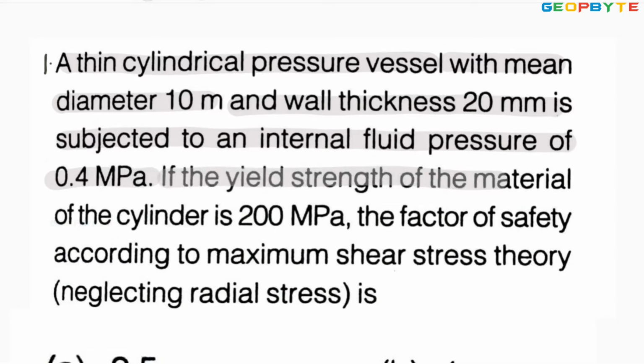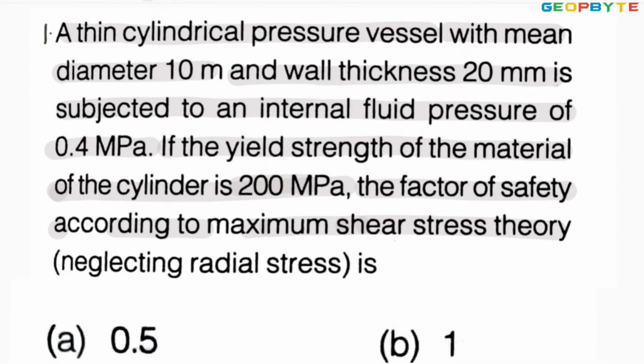The yield strength of the material of the cylinder is given as 200 megapascal. You are asked to find the factor of safety according to maximum shear stress theory.